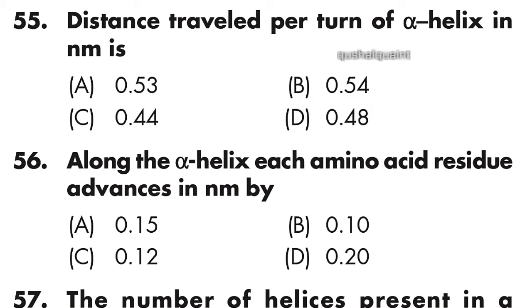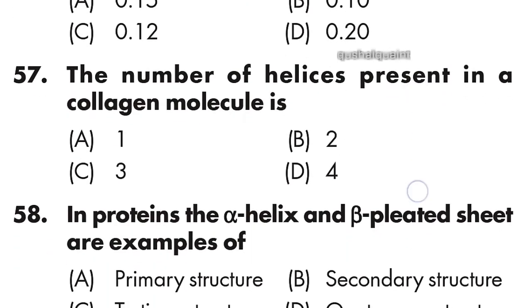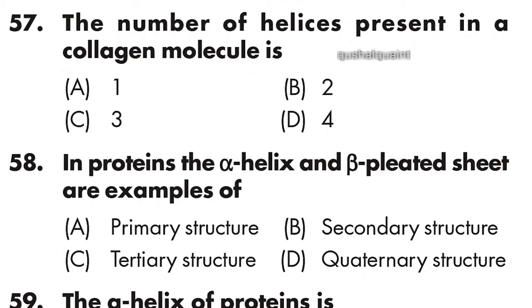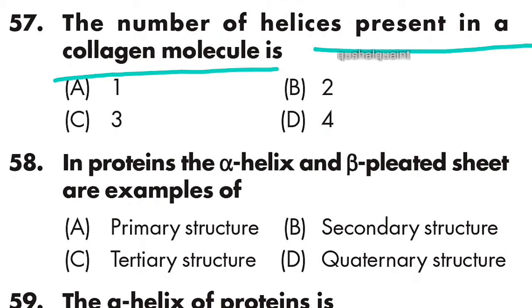Along the alpha helix each amino acid residue advances in nm by 0.15. Option A is right, 0.15 nanometer. 57: the number of helices present in a collagen molecule is 3.